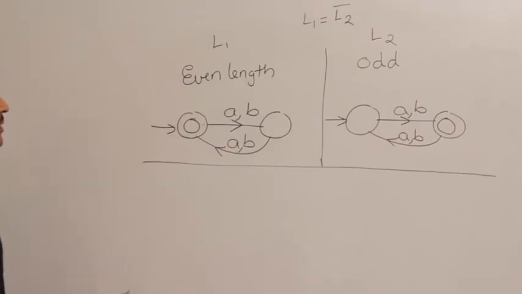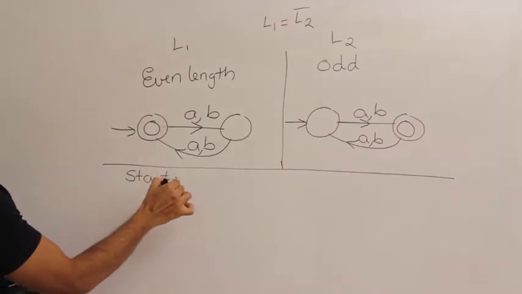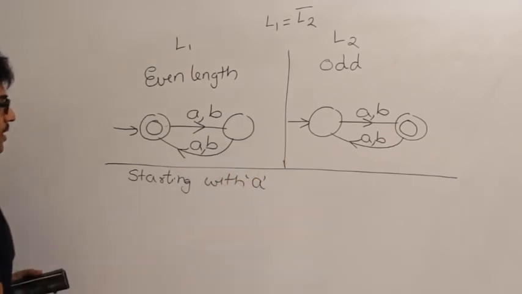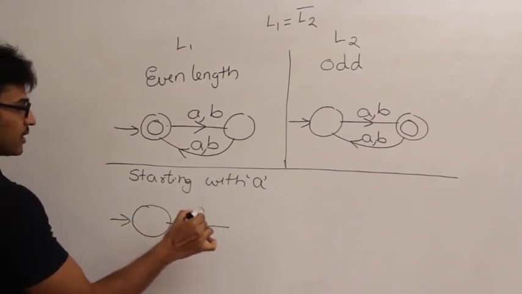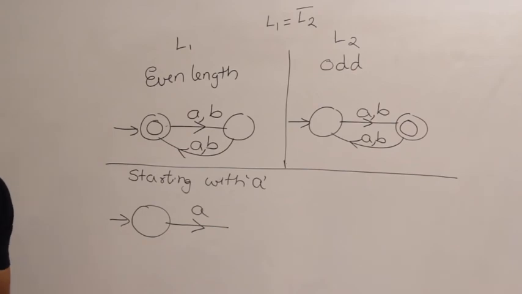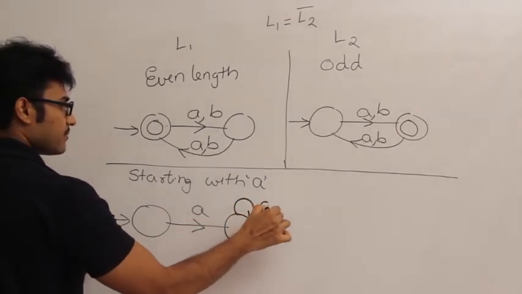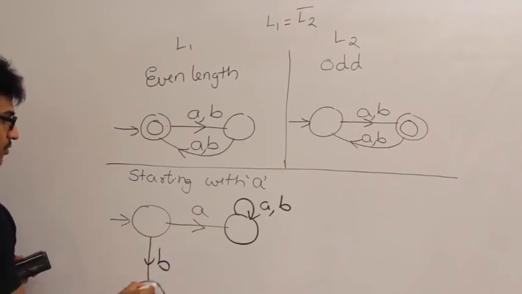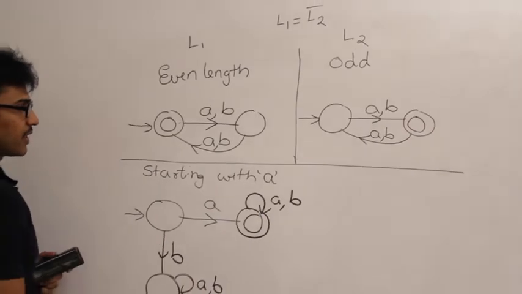Alright, let us take one more bigger example. Set of all strings starting with A. Okay, so if a string is going to start with A, I am going to accept it. If it is going to start with B, I am going to reject it. So this is the final state, right?